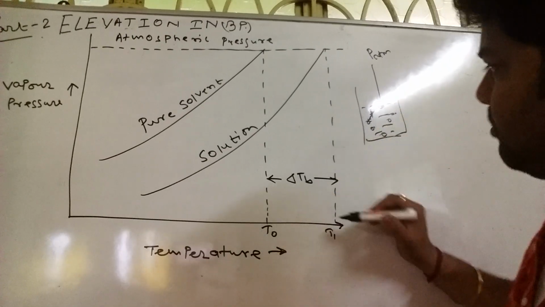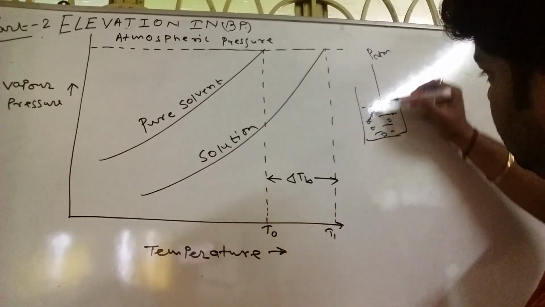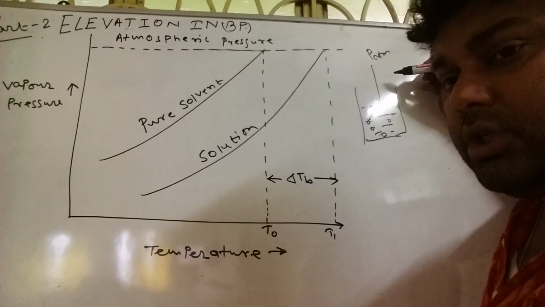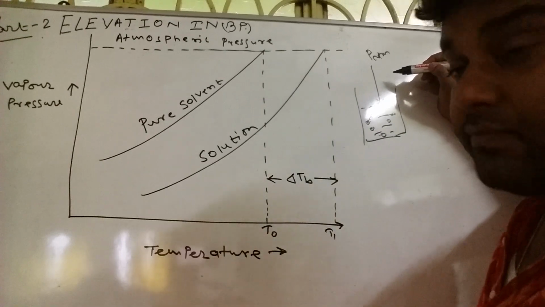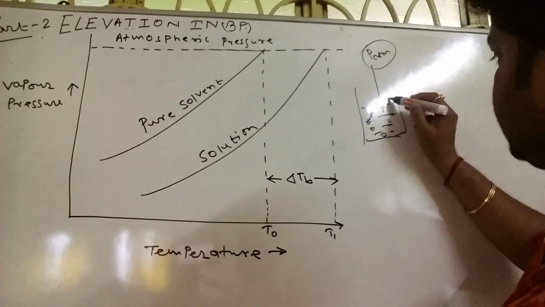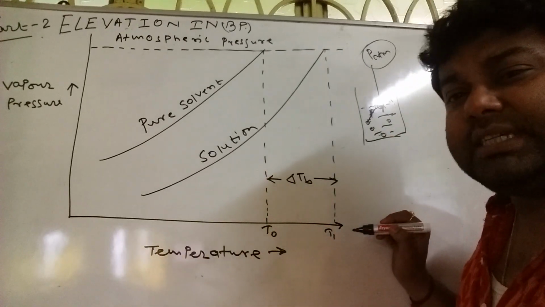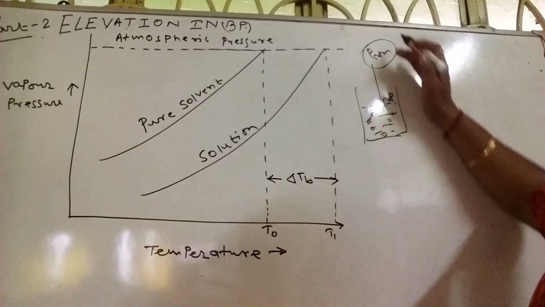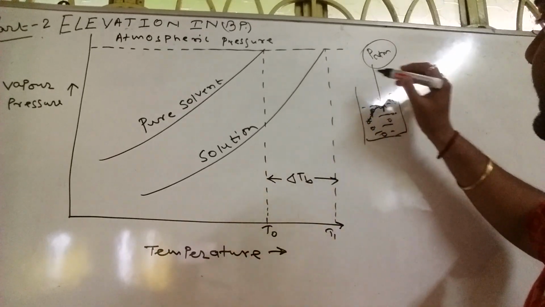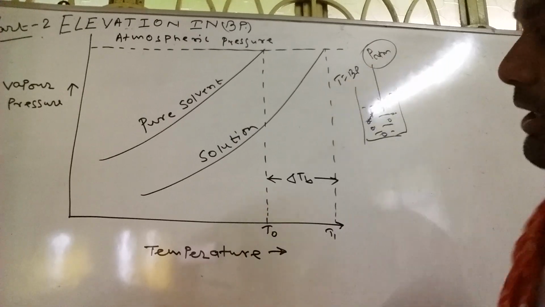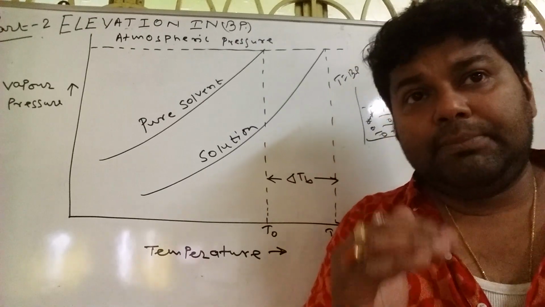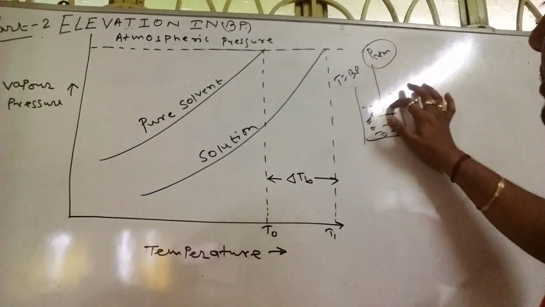The kinetic energy of this molecule is getting increased, and the molecule is trying to come out of the surface. Who is obstructing that molecule from coming out of the surface is basically the atmospheric pressure. Whenever the vapor pressure, which is nothing but the upward force here, becomes equal to the atmospheric pressure, at that time we call this temperature the boiling point. Clear? We have already understood that at the boiling point, the atmospheric pressure becomes equal to the vapor pressure.